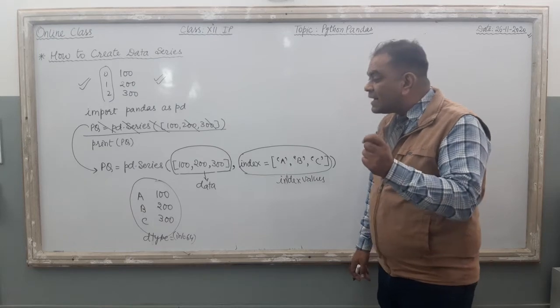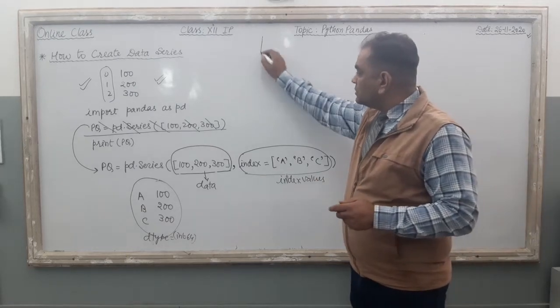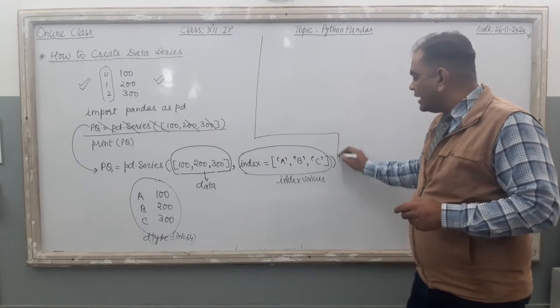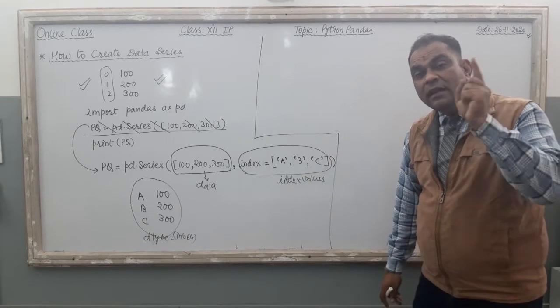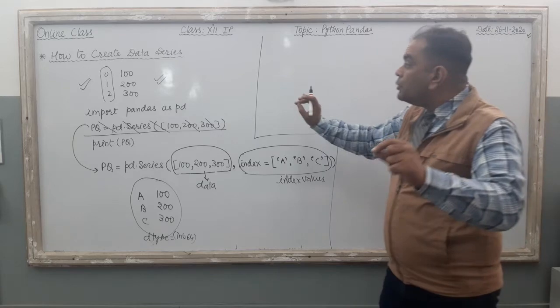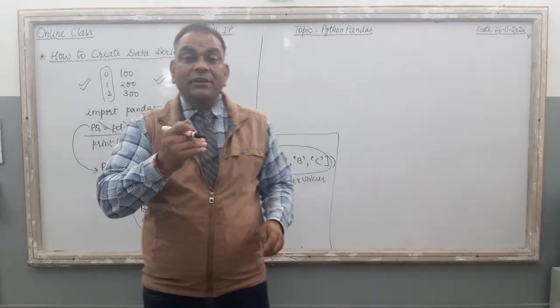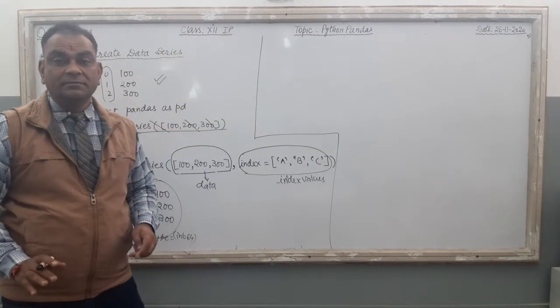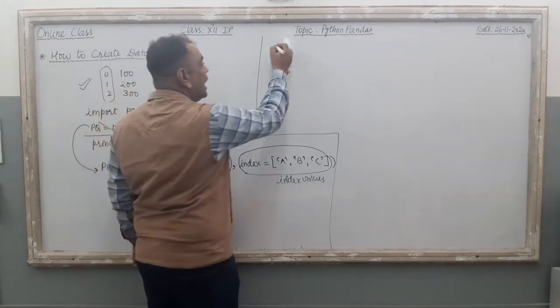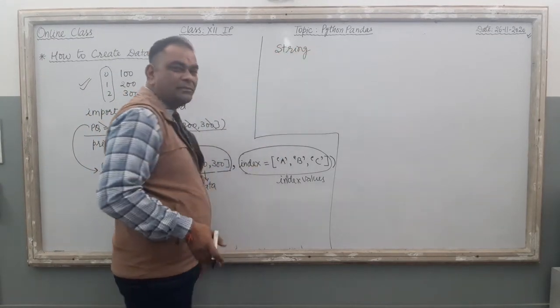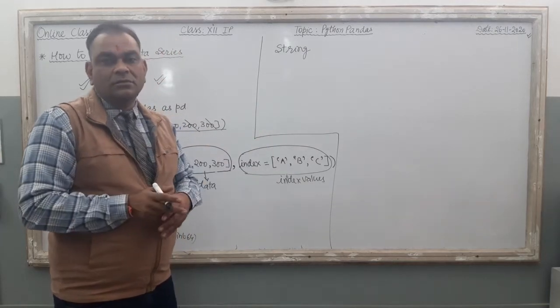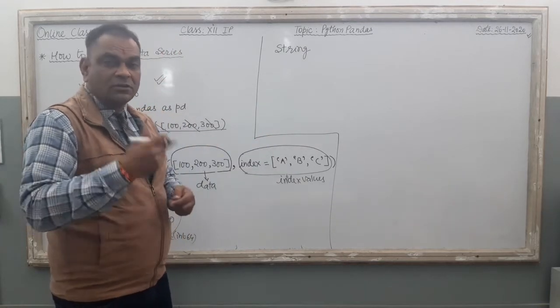Now the exact formation. Now suppose the second topic we are going to take, that one, how to create data series with list, right? You can create data series with any sequence. Sequence क्या होता है? आप data series को string से भी बना सकते हो. String is a sequence. Sequence means group of values or values one after another. It is known as sequence.